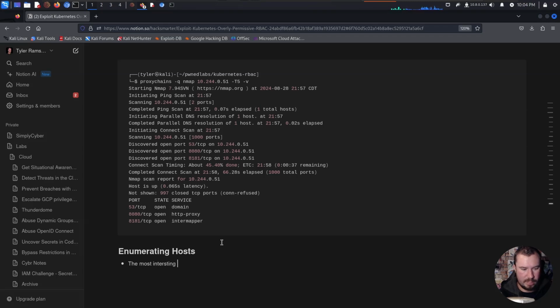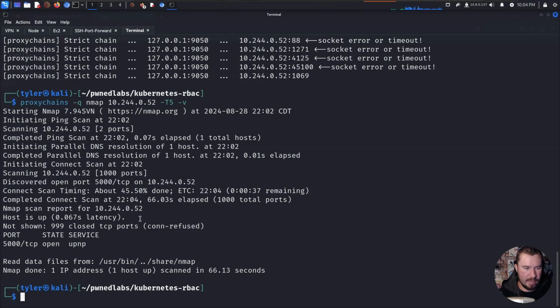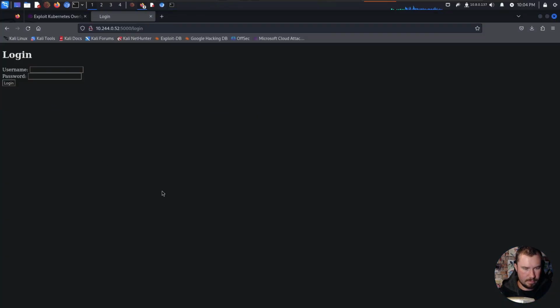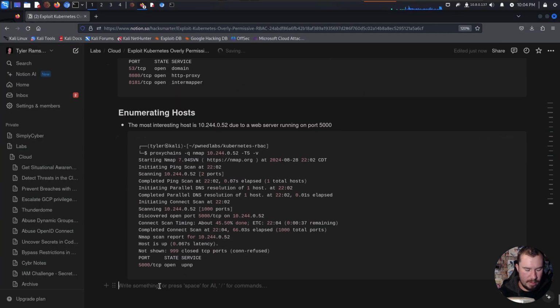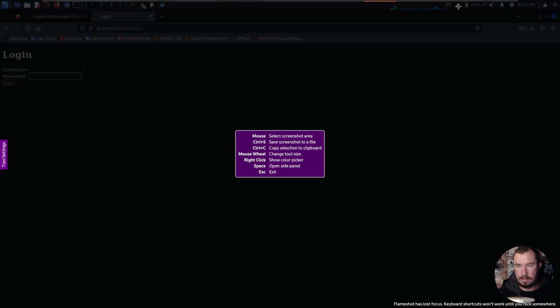The most interesting host, 10.244.0.52, due to a web server running on port 5000. And let's go and grab our nmap command here. Right, we have it right there. We'll copy. And then we'll also grab a screenshot of the login screen here.